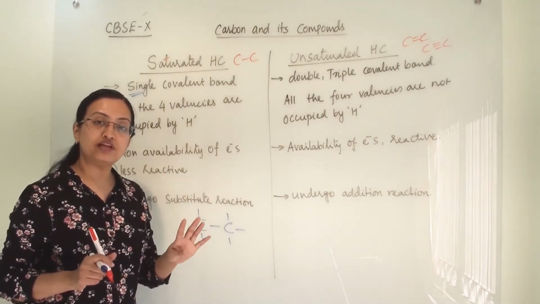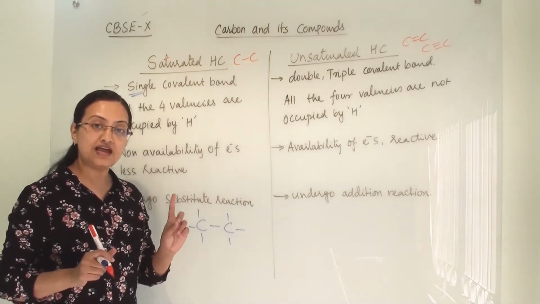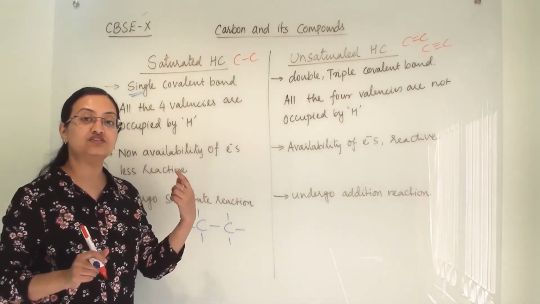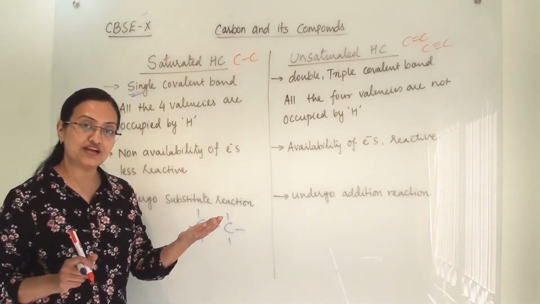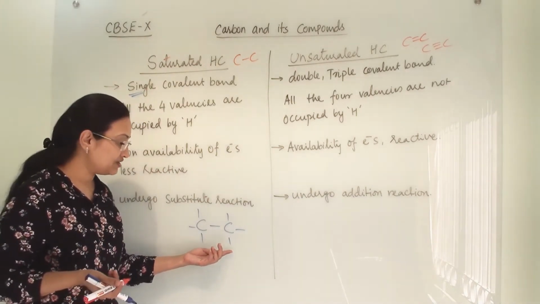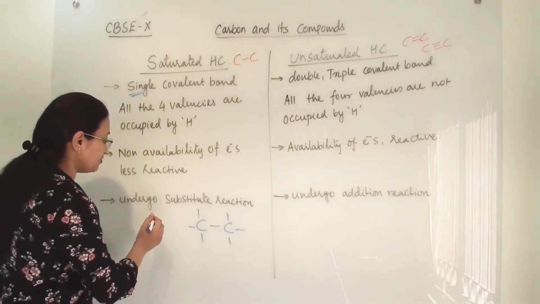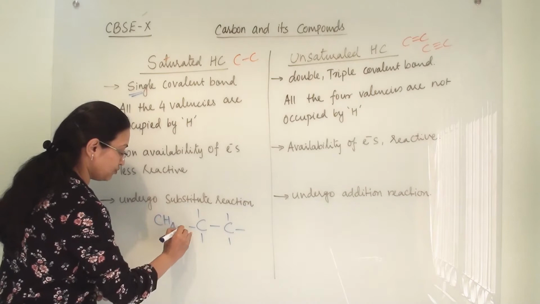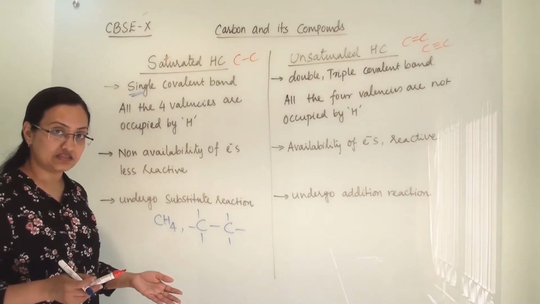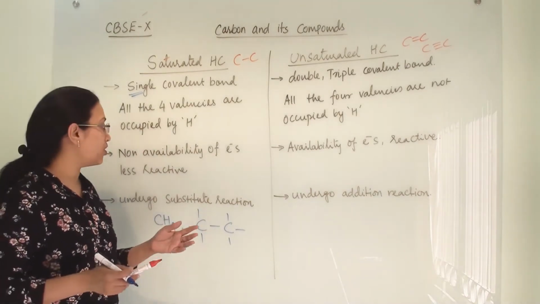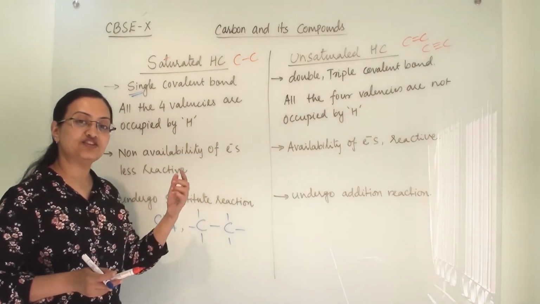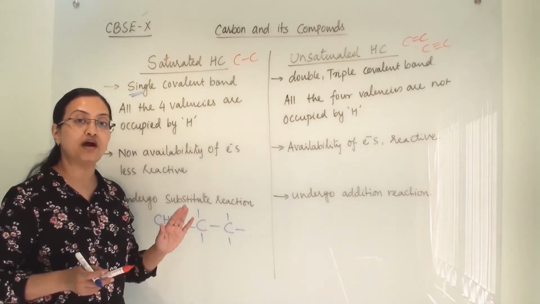Carbon has 4 electrons in the L shell. To fill the L shell, it requires 4 more electrons, and those 4 electrons it will share with 4 hydrogen atoms, or it will form a single bond with another carbon atom and form ethane. If it is forming with hydrogen, then it will become CH4, and that is methane. So in either case, in all the alkanes where there is a carbon-carbon single bond, there is non-availability of electrons because all the valencies of carbon are well occupied by other atoms.